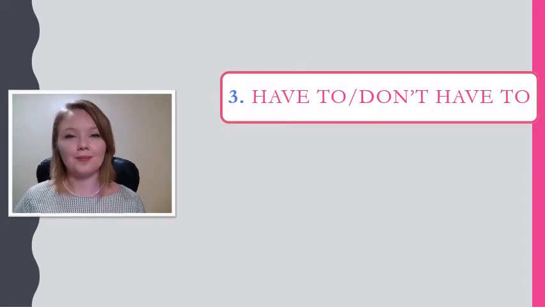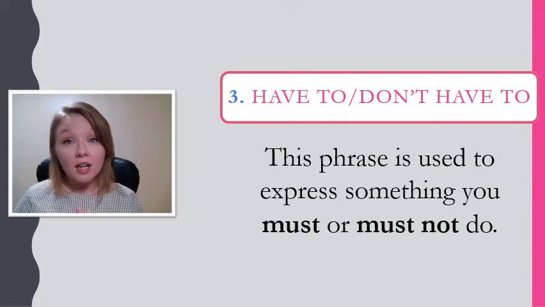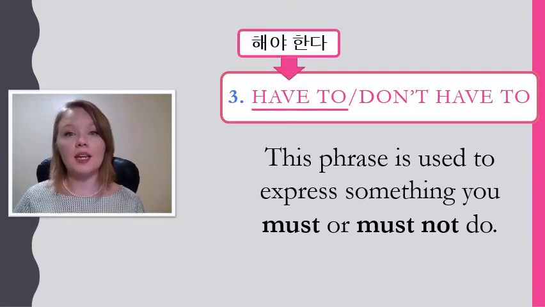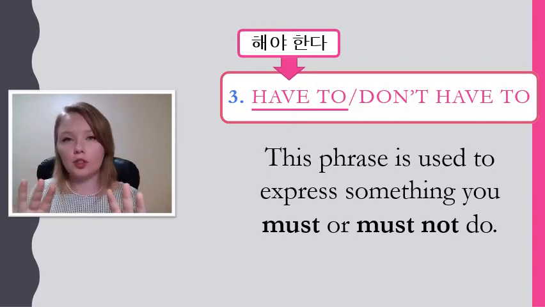Whew, okay, now that we know how to use as, adjective, as, and adjective enough, let's look at our third and final grammar phrase we're going to use today. Have to and don't have to. This phrase is used to express something you must or must not do. Here we can see the meaning of have to. 해야 한다. This is a way to say you have no choice. You have to do it. We can also use the word obligation. You have to do it.